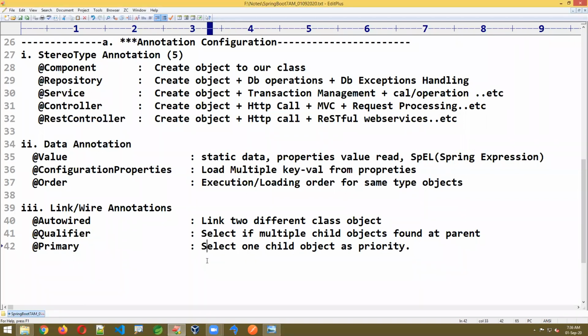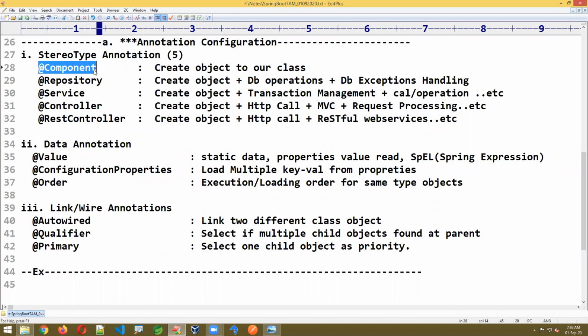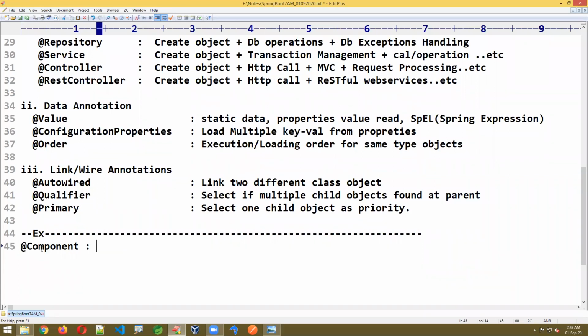Now observe here. Let us start one by one, and you will understand all the differences, with example concepts. First, we'll start with @Component. If you are writing any class, your own programmer class, and you want to tell the container, please create an object for this class, then you should write @Component. Rule number one, it must be a public class, so it can be detected by the container. Rule number two, it should not be an abstract class or an interface. Remember those points here.